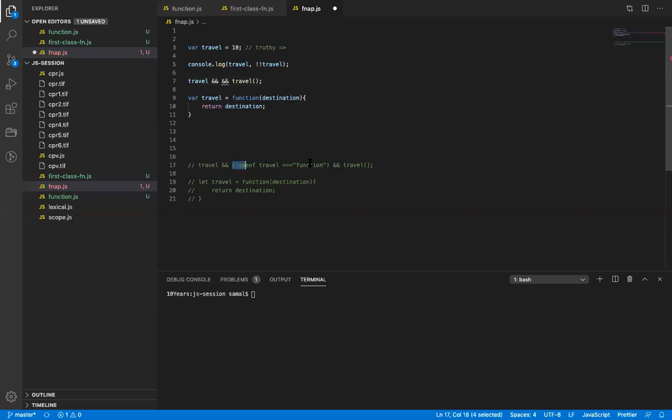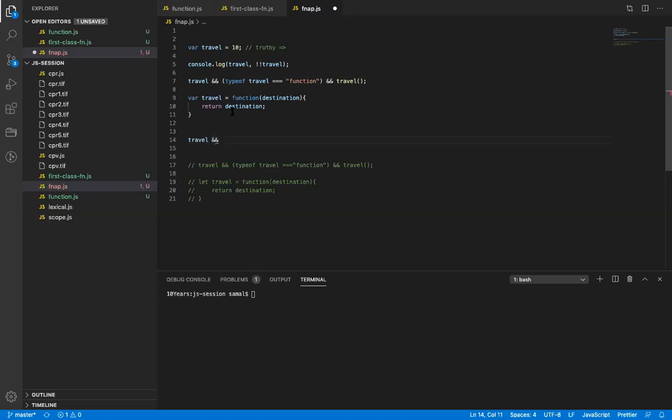Okay, it is because 10 is assigned to it, therefore it is not a function. Right. So now it will not execute. It will say, okay, is the travel not equal to function? It's true or false, right? The type of travel equal to function is false. As soon as it becomes false, in logical AND it exits the execution. So it will not go ahead. Okay? Right?